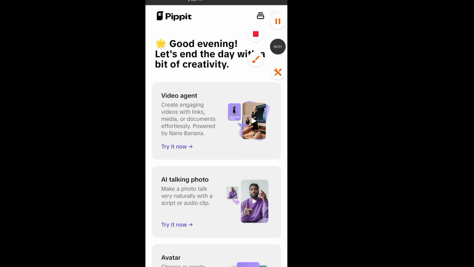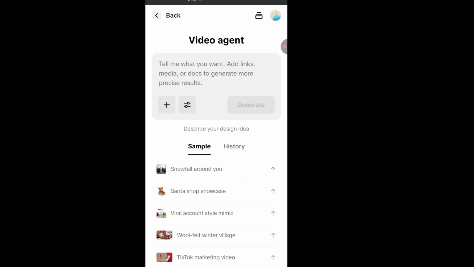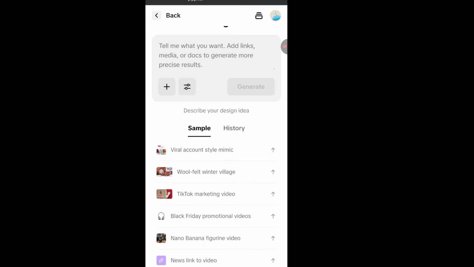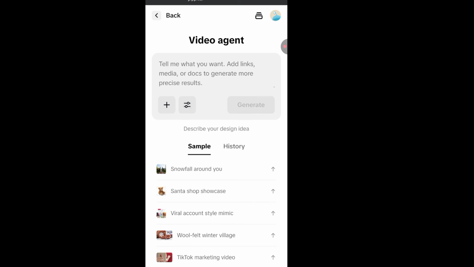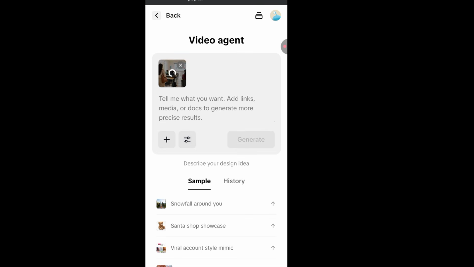So this is what we are going to do. I'll go ahead and remove my phone from desktop site. After that, it will bring me to this interface. I'll go ahead and click on video agent. I've gone ahead and clicked on try now. It has brought me to this interface. As it has brought me to this interface, I'll click on this plus sign. I'll click on upload media. I'll click on photos and videos. I've gone ahead and clicked on the image I generated.